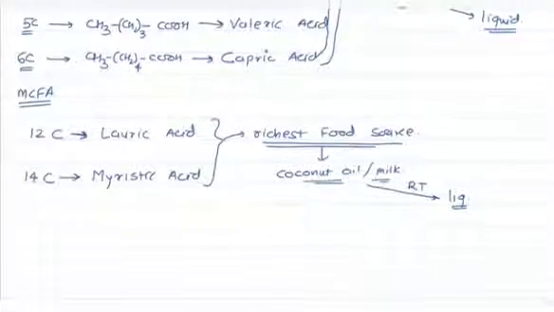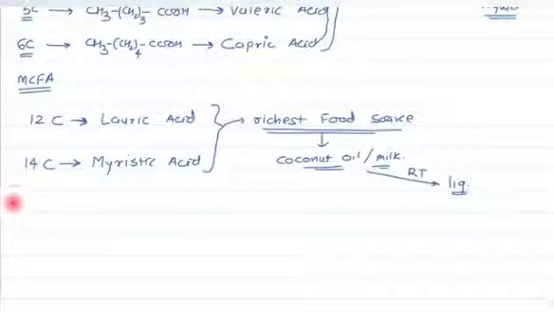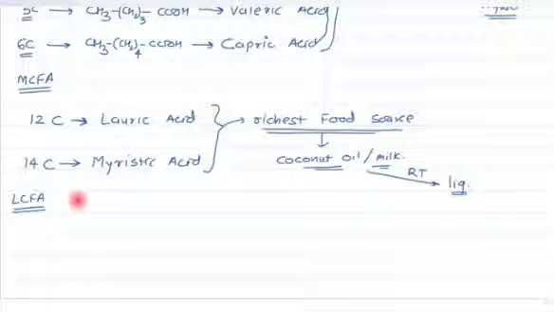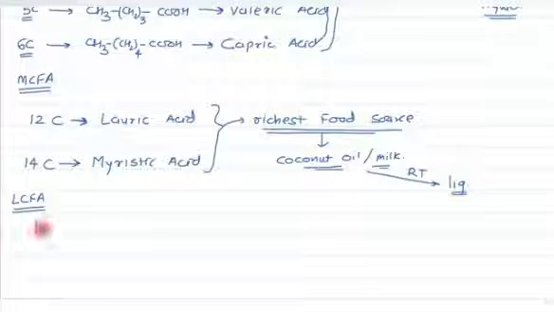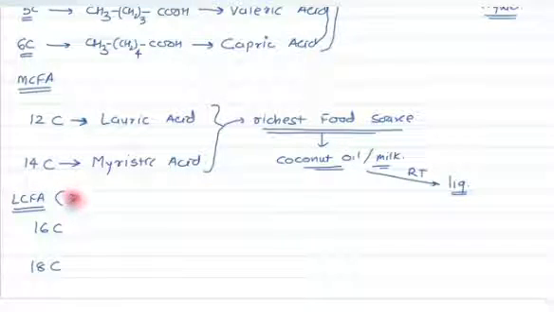Now the third group, the long chain fatty acids of the saturated variety. We are going to cover the 16 carbon long and 18 carbon long compounds. A long chain fatty acid is any compound having 16 or more carbons in its structure.